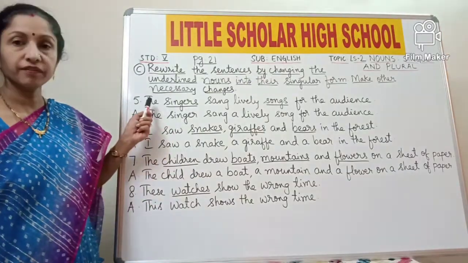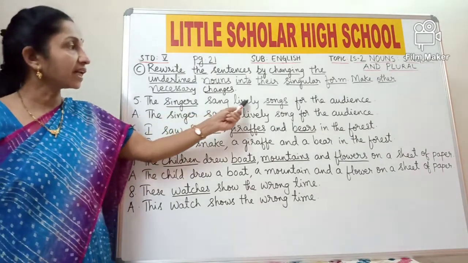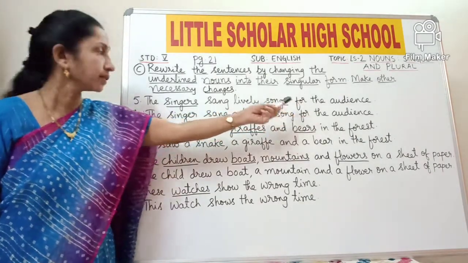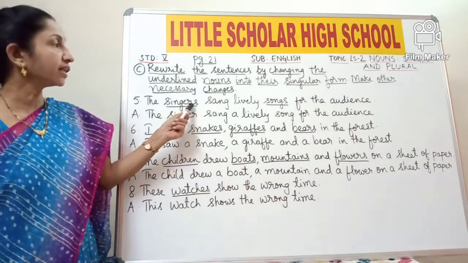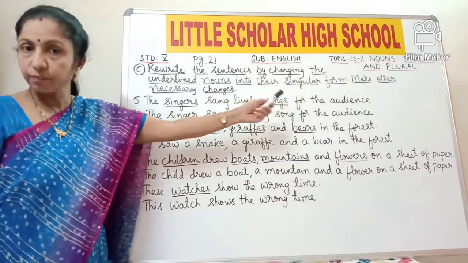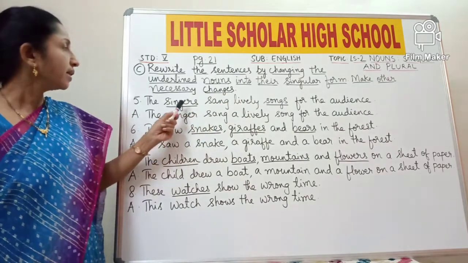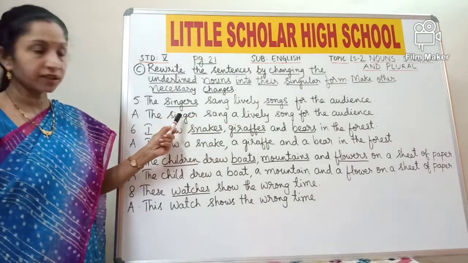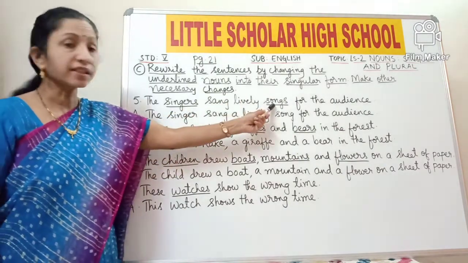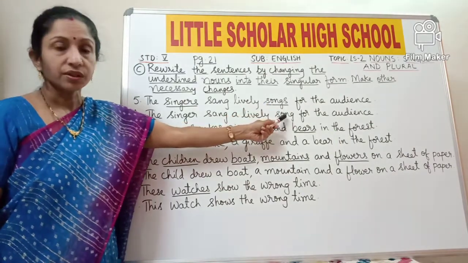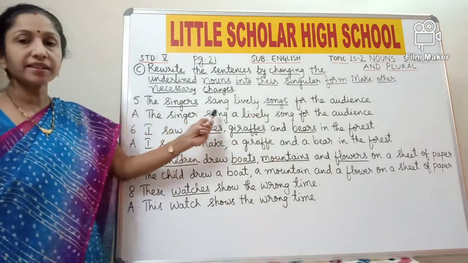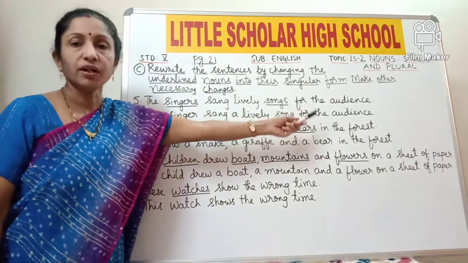Okay, now look at the fifth bit. The singers sang lively songs for the audience. So the underlined words here are singers and songs, both are in plural form. Now you have to change these plural forms into singular forms. Singers changes to singer. Songs changes to song. So the answer is: The singer sang a lovely song for the audience.